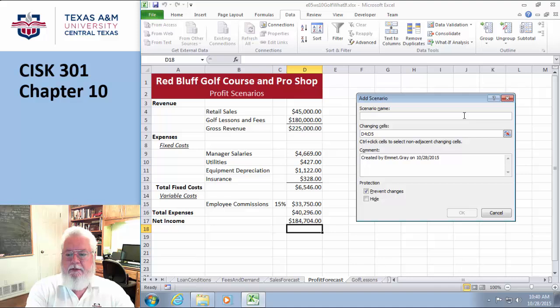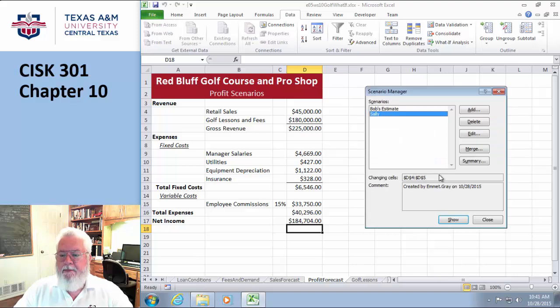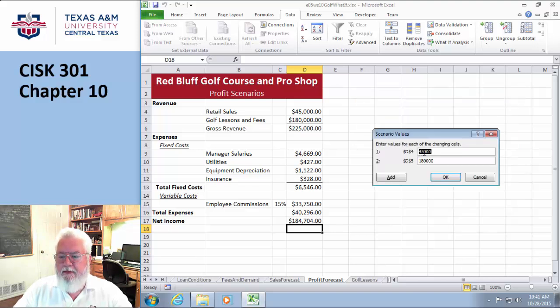So we're going to do, I don't know, Sally. And same thing, right? What does Sally think? Well, Sally is very optimistic. She thinks you're going to have 5,500 and, I don't know, 250,000. Okay, let's do another one. And let's do Fred. Fred's a real curmudgeon, and he doesn't believe we're doing anything. So he thinks we're going to have no more than about 35,000. But he thinks the lessons and fees are fantastic, so he's going to make this one 28.